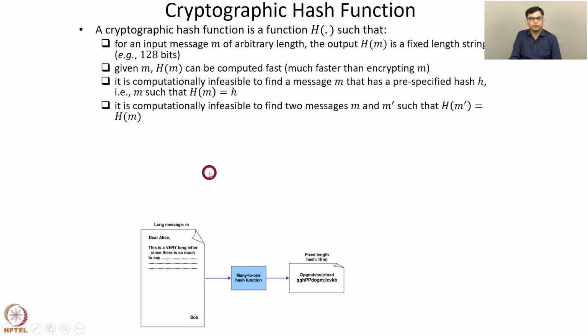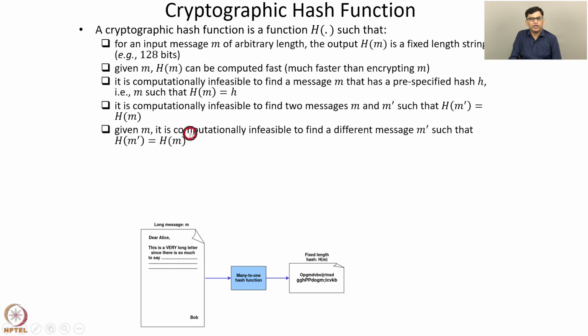Another property of a cryptographic hash function is this. It is computationally infeasible to find two messages m and m prime such that h of m prime equals h of m. This is called a collision. Two messages m and m prime such that they have the same hash value. It's computationally infeasible to find two messages m and m prime which have the same hash value. That's another key property of a cryptographic hash function.